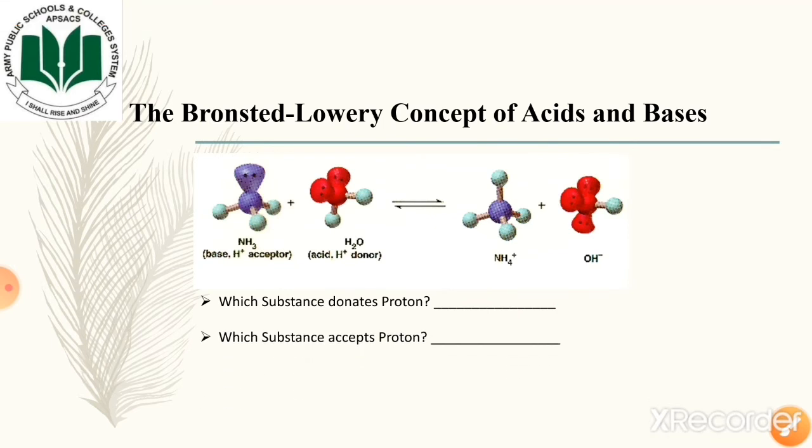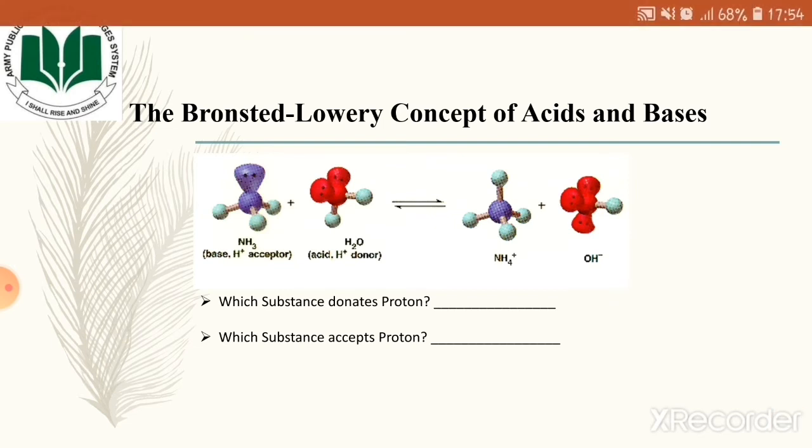Now, we have to see which substance is accepting proton. We know that the lone pair present on the electronegative atom takes that hydrogen ion. So in this case we have ammonia. Ammonia has a lone pair that is present on the nitrogen atom.